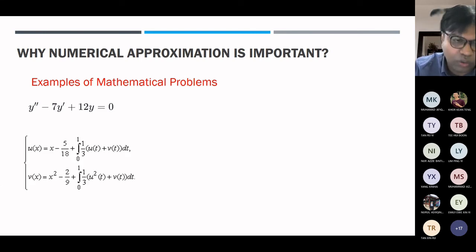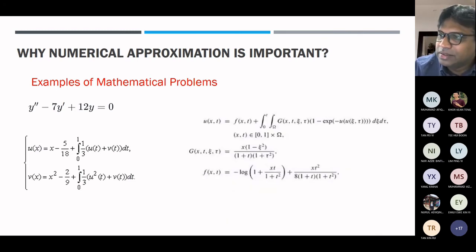This is one of the integral equation problems. It's a system of integral equations. All right. And how about this? This is also a double integral differential equation, which we call a partial integro-differential equation problem. And this type of equation is very common. You can see it in industry, and in many scientific areas like biology, chemistry, physics, mechanics, electrical. So you are able to see this kind of equation, and it is very common in practice.